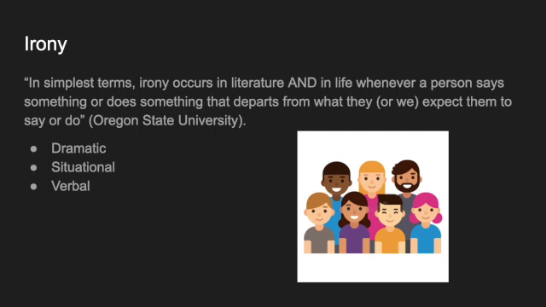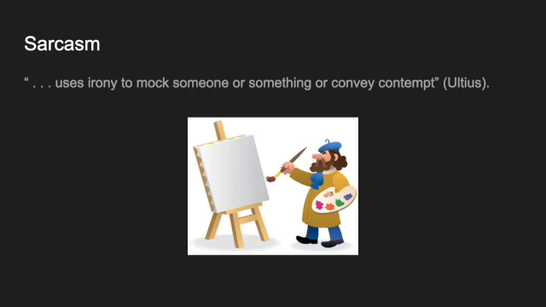Irony is essentially when reality differs from expectations. This can be expressed through dramatic, situational, or verbal irony. For instance, telling a quiet group of people to not all talk at once would be an example of verbal irony. Sarcasm is using irony as a form of mocking.